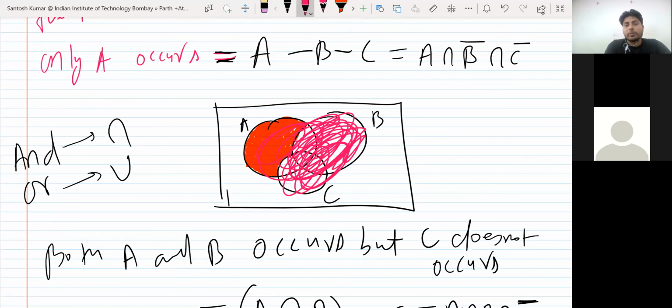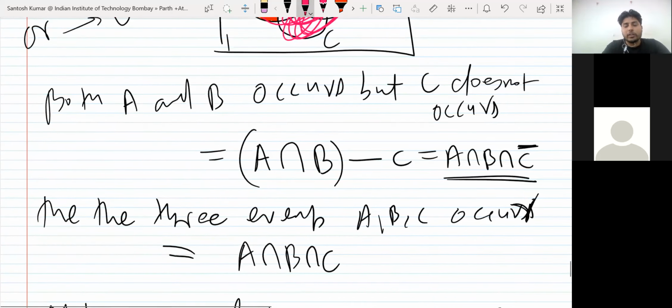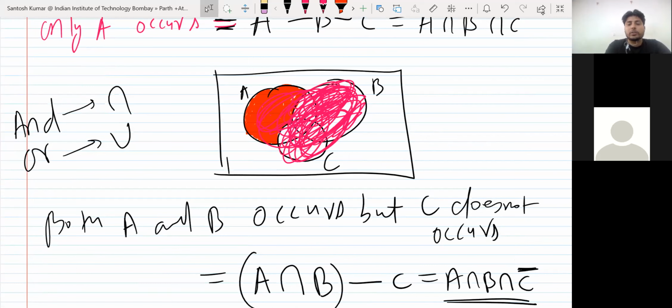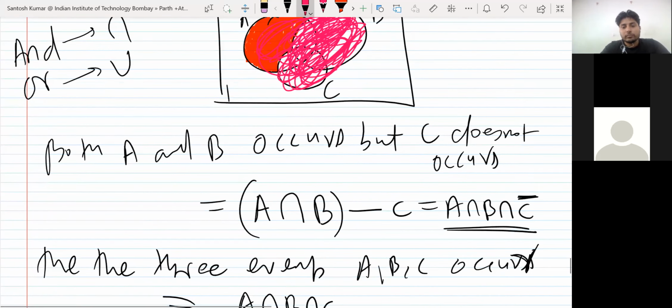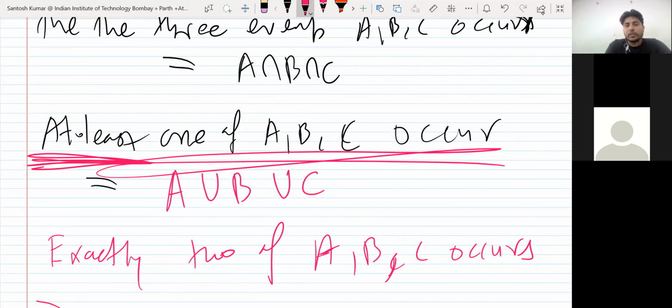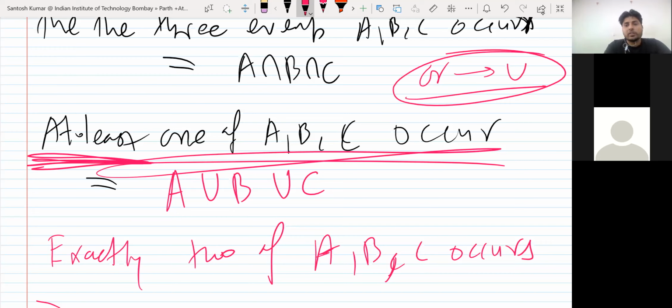So at least means you have to understand union. Either A will occur, or B, or C, or A and B both, or A and C both, or B and C, or A, B and C. So all together, that will be included in the set A union B union C. Just remember, at least means union. At least one of A, B, C occurs. So at least one means either A or B or C. Or means union. Okay. And means intersection. So you just remember this.